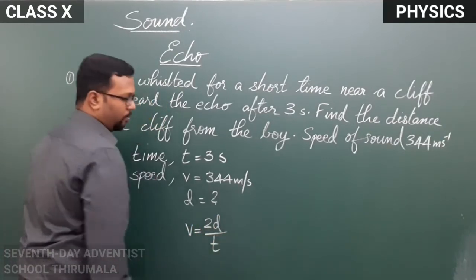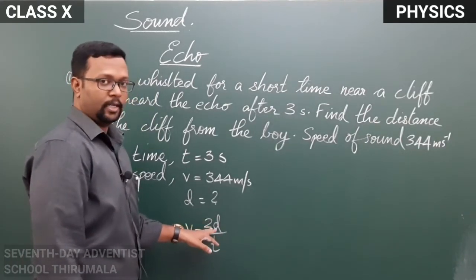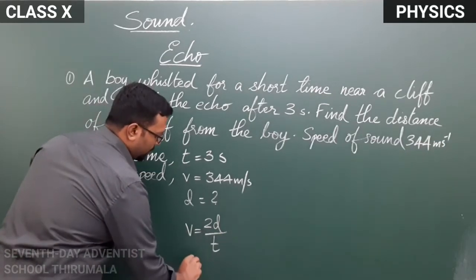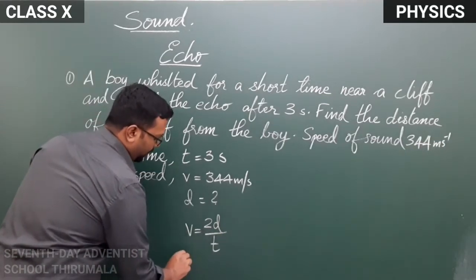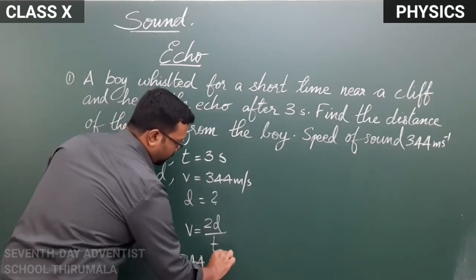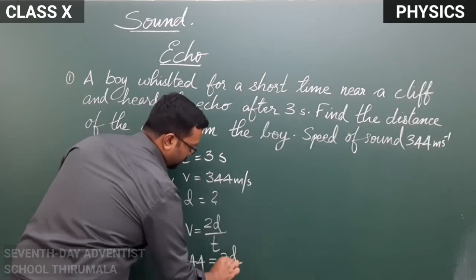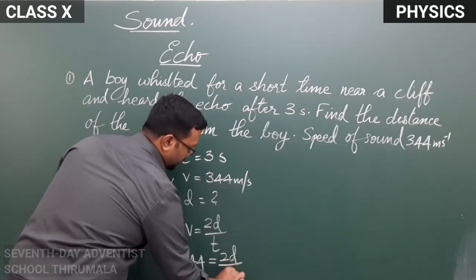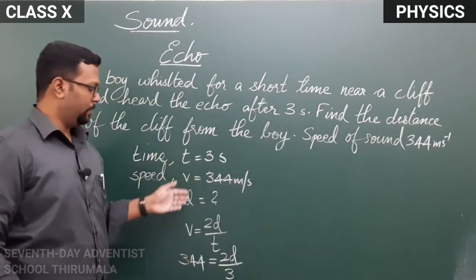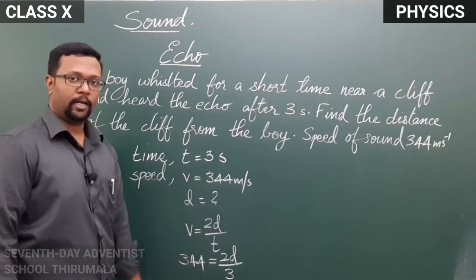When solving problems of echo, we have to take the distance as 2d. Now we substitute the values. Instead of v, we write 344, which is equal to 2d by time, which is 3 seconds. Now as you have written the values, the formula and substituted, you will get 1 mark up to here.